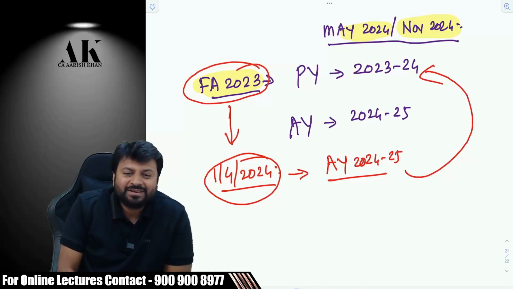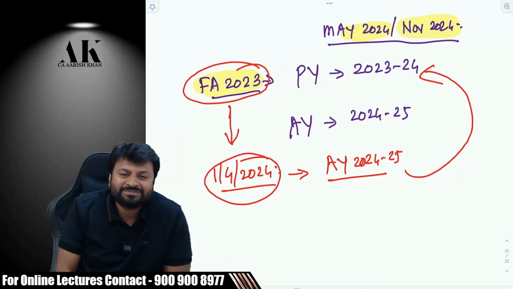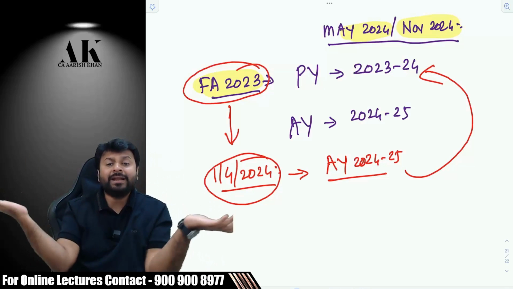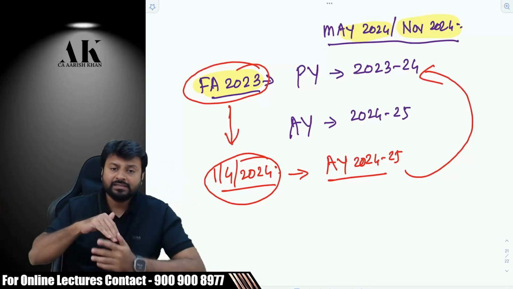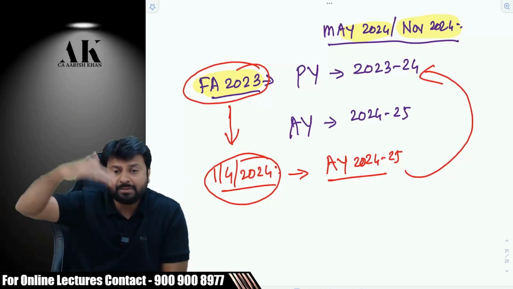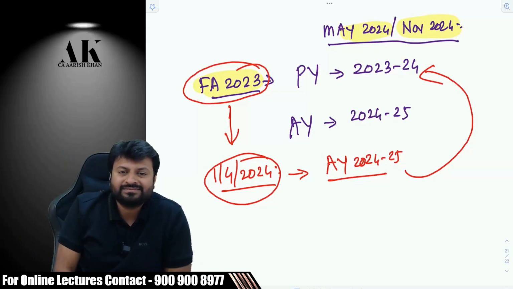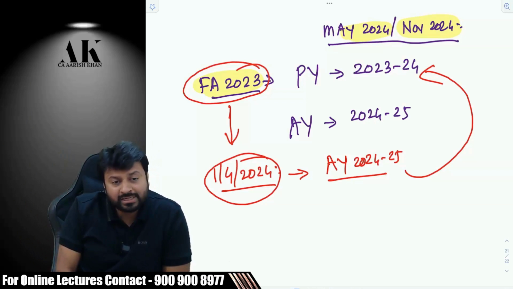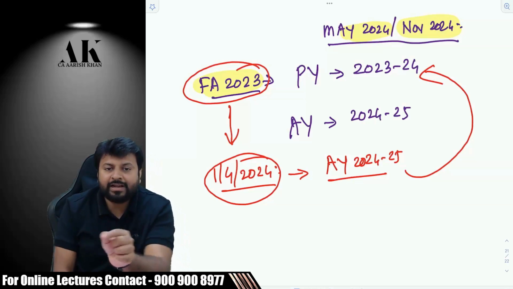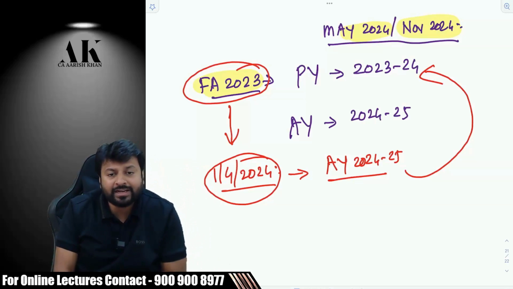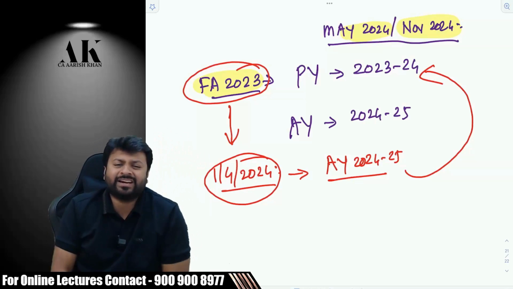Because that is a procedural section. So there are two types of amendments. If there is a computational amendment, then it will be applicable from AY because computation is done in AY. But if there is a procedural amendment, that from this date the TDS rate has increased from 5% to 10%, then it is increased from that date only. Are you clear?